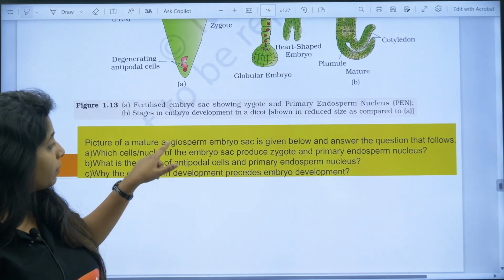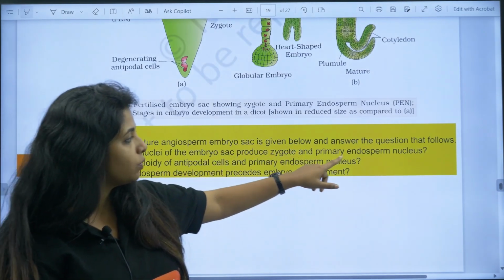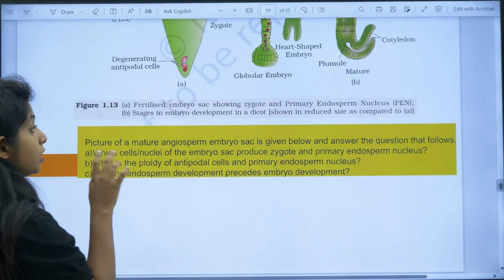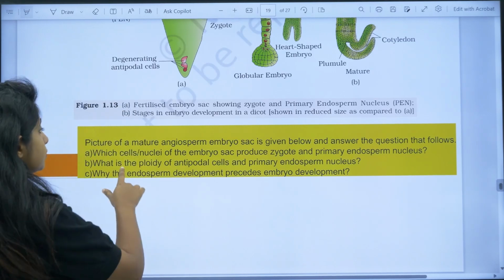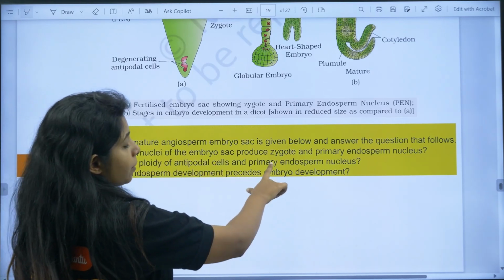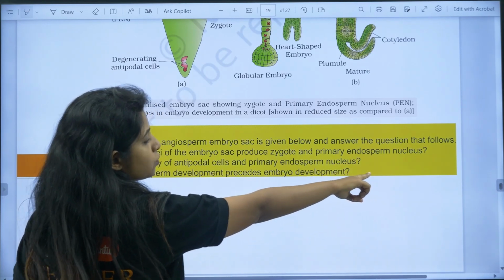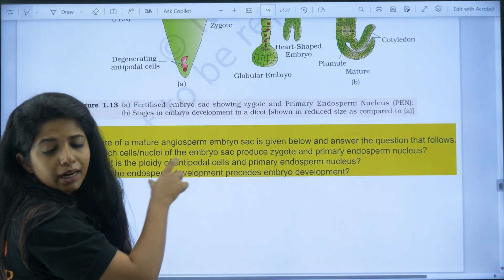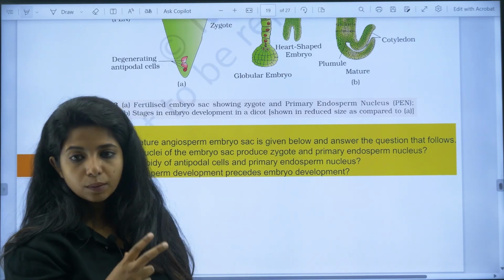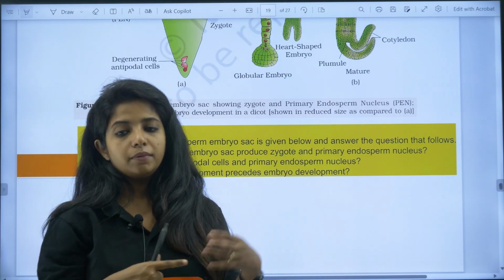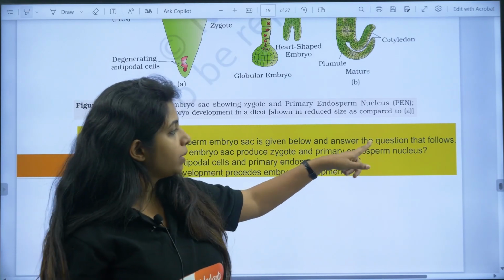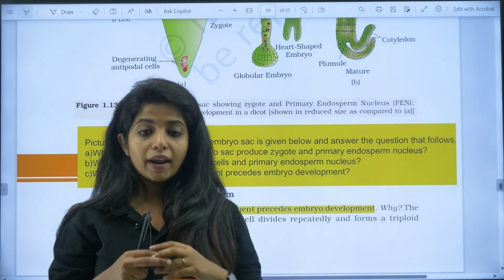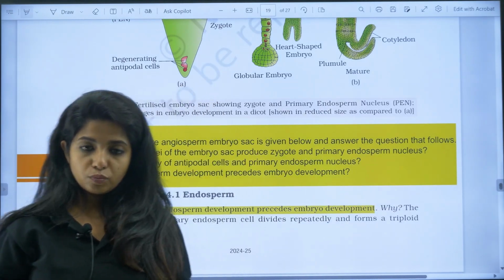A picture of a mature angiosperm embryo sac is given below, and answer the following. They will give you the picture and they will ask you the questions, or they can ask you to form the embryo sac. Which cells or nuclei of the embryo sac produce the zygote and the primary endosperm nucleus? You should know that. What produces the zygote in the embryo sac? It is the egg cell. The female gamete fuses with the male gamete to form the zygote. What forms the primary endosperm nucleus, my dear children? The polar nuclei. The two polar nuclei come in contact with the male gamete to form the endosperm nucleus.